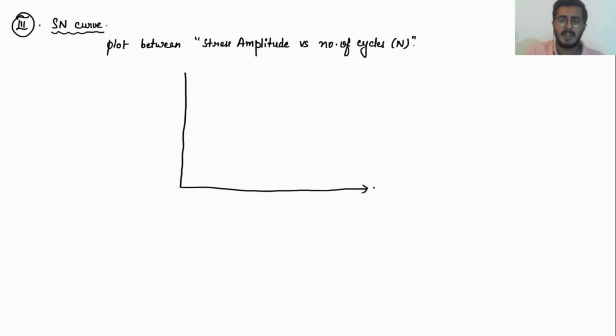This is my x-axis, which represents the number of cycles n, and this is my stress, in terms of stress amplitude. Most of my materials follow this curve. Let me name it curve number one. Similarly, there are some materials which follow this kind of curve also.